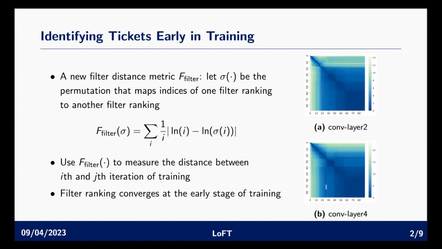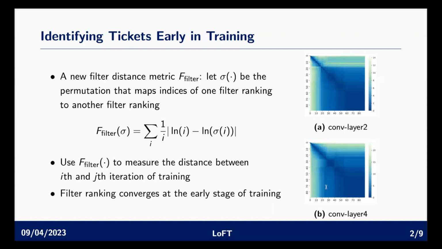Our filter distance F filter is defined as the weighted sum of the absolute value of the difference between the two logs before and after the permutation. We choose the weight to be 1 over i because we want to put a higher emphasis on the filters that rank higher in the filter ranking. We will use this filter distance metric F filter to measure the distance between each pair of iterations of training, basically the i-th and j-th iteration of training, and see how the rankings of the filters differ between the i-th and j-th iteration of training. The result is plotted on the right.